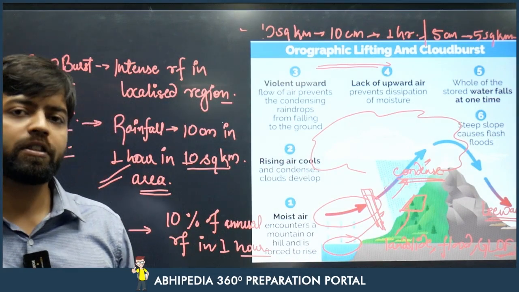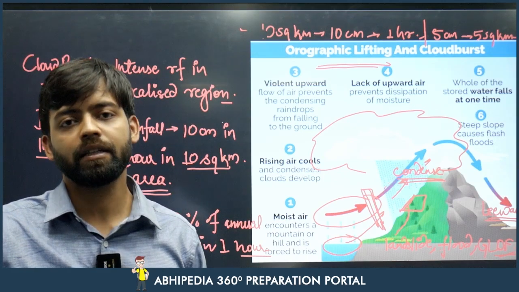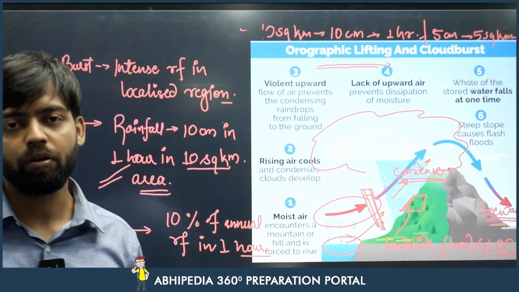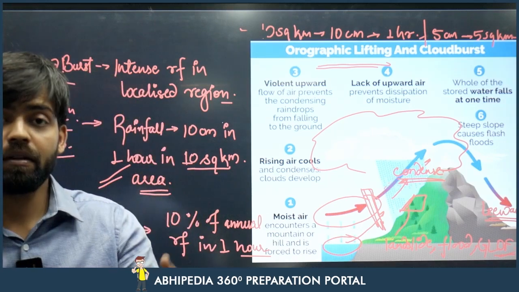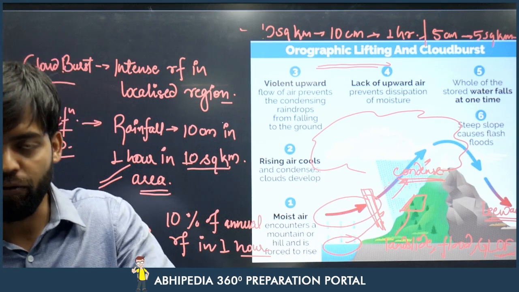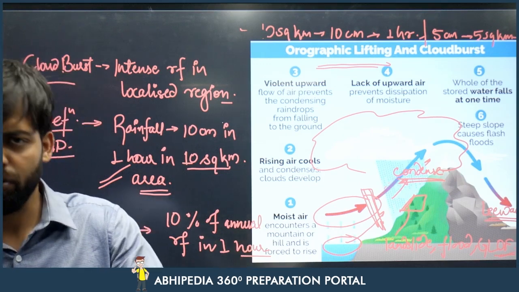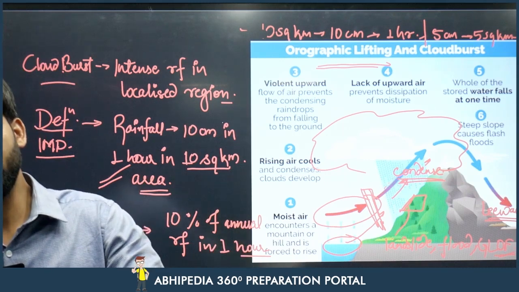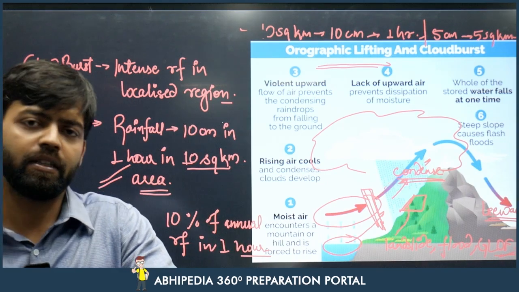Can we prepare for this kind of cloudburst? Theoretically we can, but practically it is almost impossible, because of how IMD normally defines the normal year or the average annual rainfall, through the stations present in different locations. They consider the moisture level and the water vapor present in the area, and they send weather balloons.